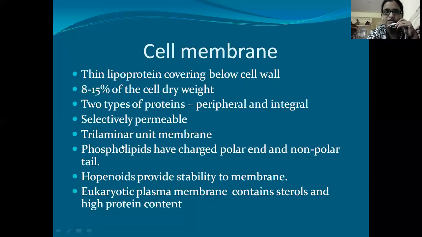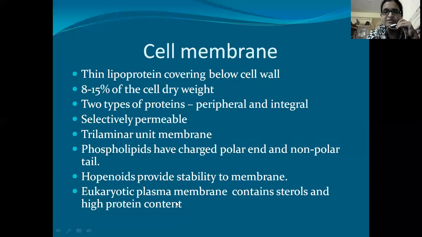It is a model which is showing the structure of the cell membrane, and phospholipids have charged polar ends and non-polar tails. As we have seen in the diagram, lipids have polar heads and non-polar tails. Tails are towards the center and heads are towards the ends. If we see the diagram again, hopenoids provide stability to the membrane. In the membrane, hopenoids are also there, which give stability.